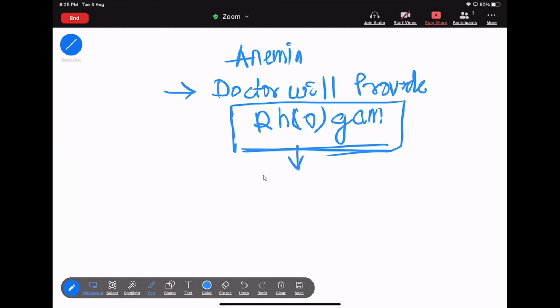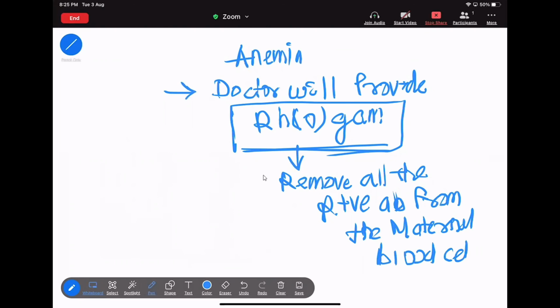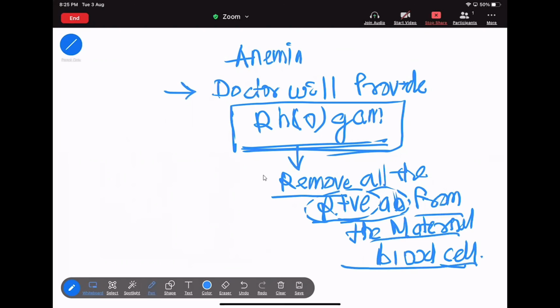Rhogam is the injection that is used to remove all the Rh positive antibody from the maternal blood cells. Maternal blood cells. That means here the Rhogam injection will remove all the Rh positive antibodies. From where? That is from the maternal blood cells.